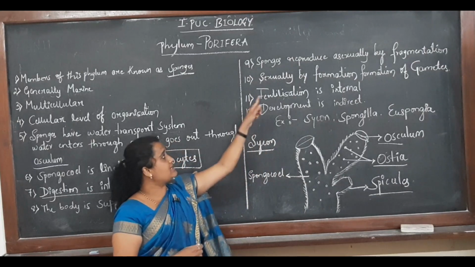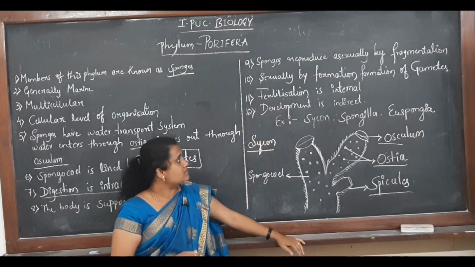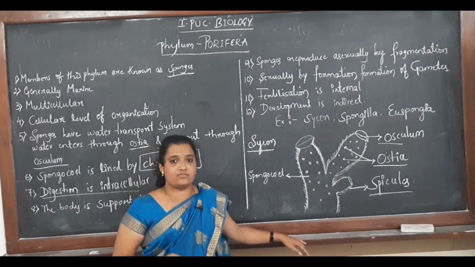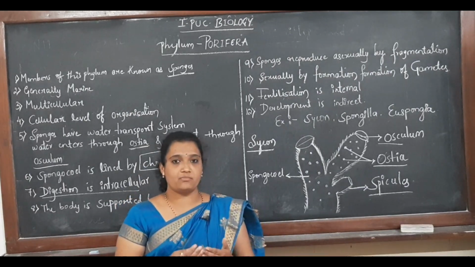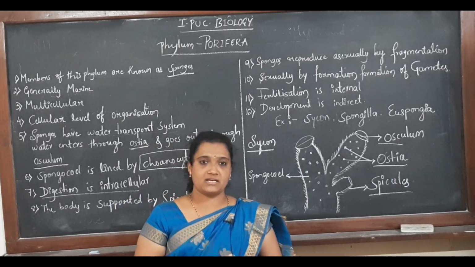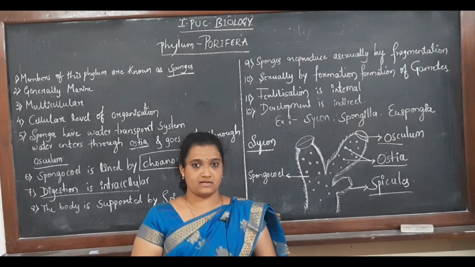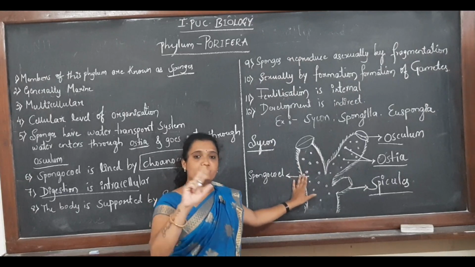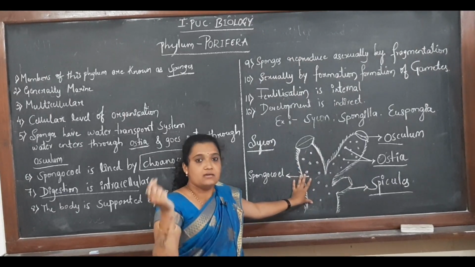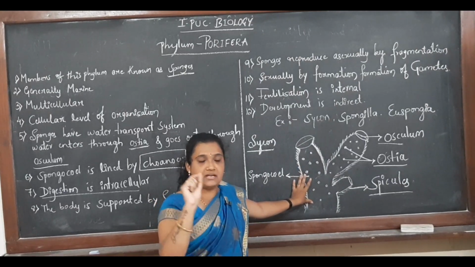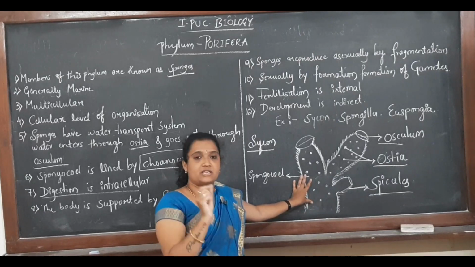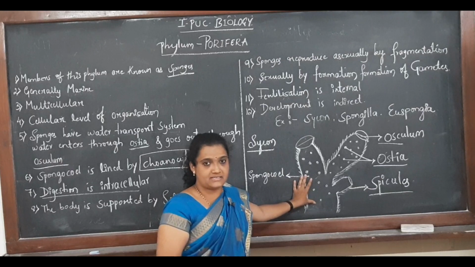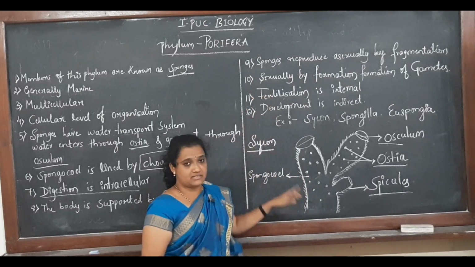And sexually by formation of gametes. Here you can see the presence of gametes. When the gametes are formed, you can have fertilization and the formation of a new individual. So it means that poriferans have both sexual and asexual methods. By the asexual method, they reproduce by fragmentation. By the sexual method, they reproduce by the formation of gametes. I hope the reproduction part is clear.